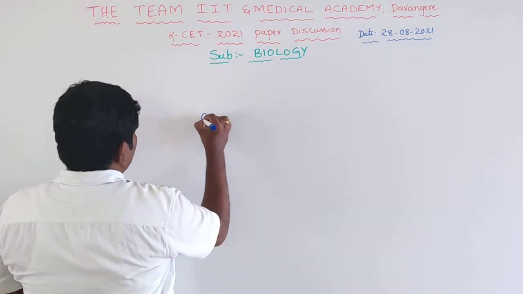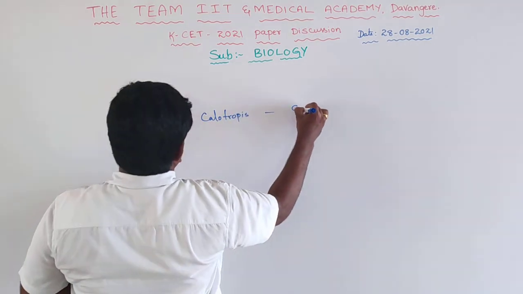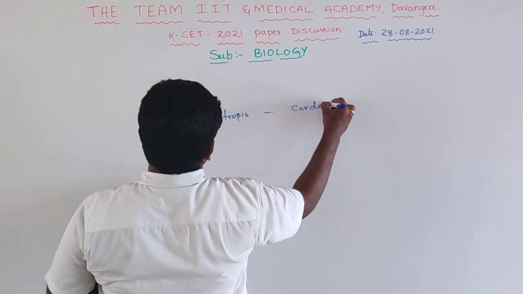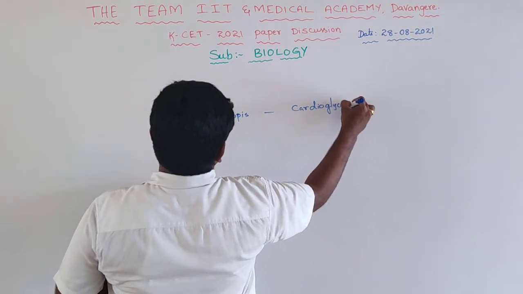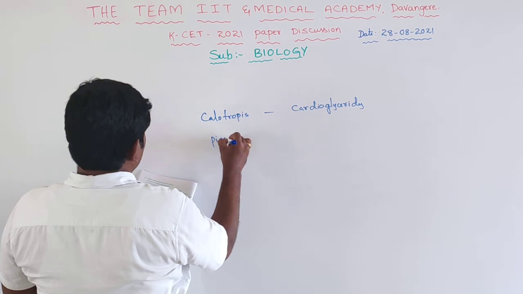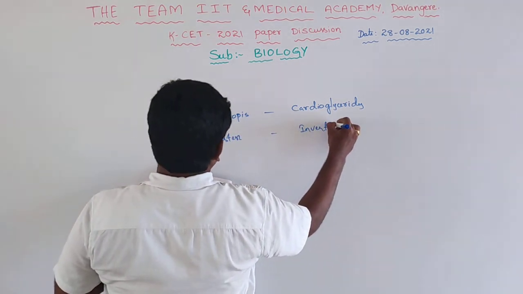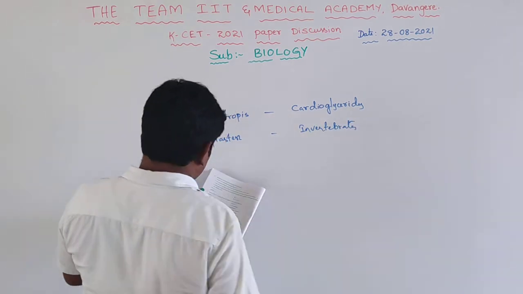Calotropis has cardiac glycosides. And Pisaster, starfish. Pisasters are invertebrates.